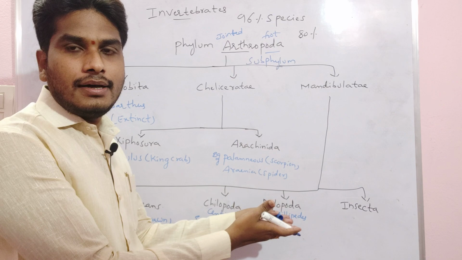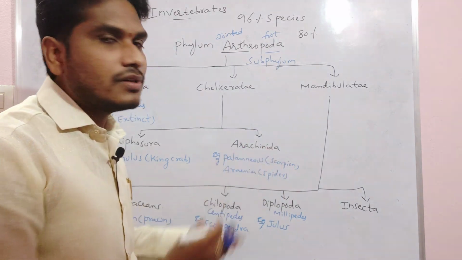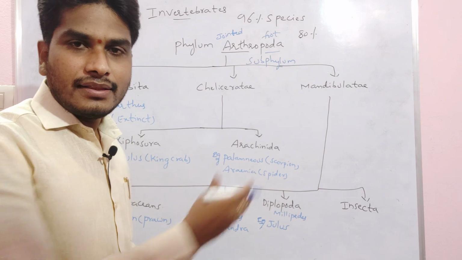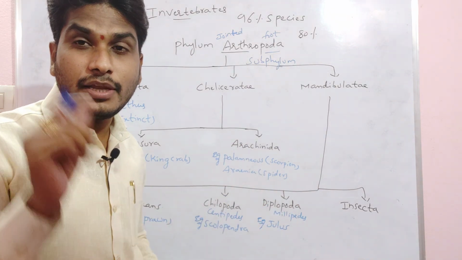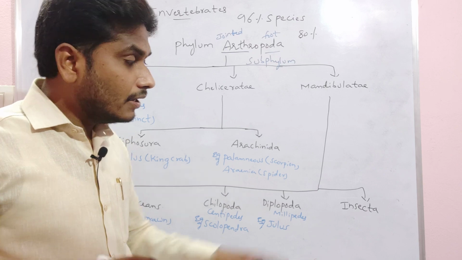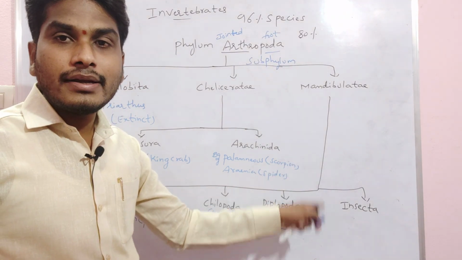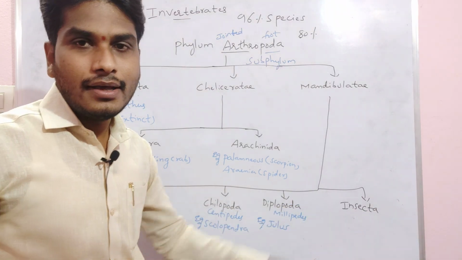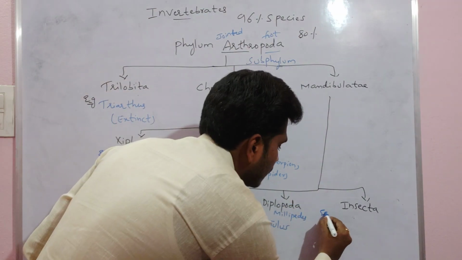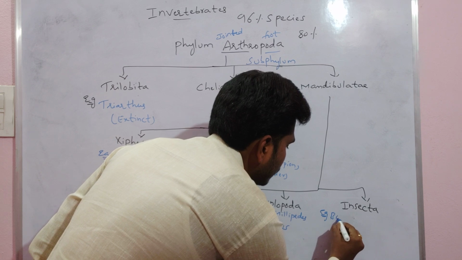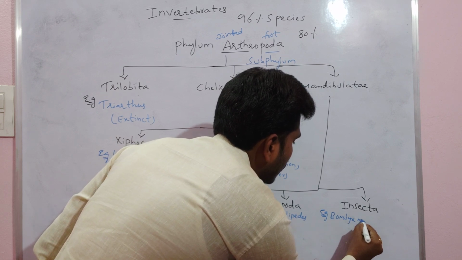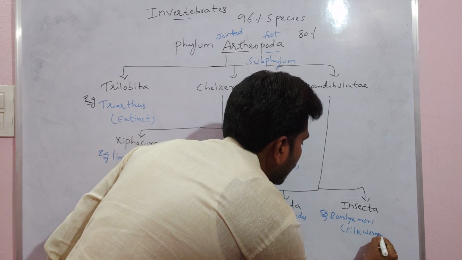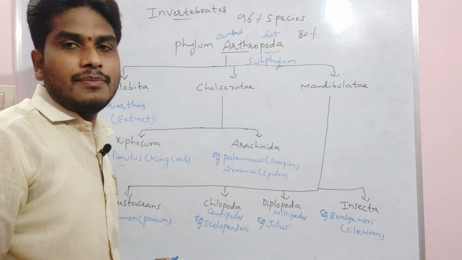Here, Insecta, the name itself indicates they are insects, right? They have a trachea as the respiratory organ. Then the excretory organs are the Malpighian tubules. A very important point about Insecta: the excretory product is uricotelic. That means they excrete uric acid, right? Then an example we can take is Bombyx mori, that means silkworm.